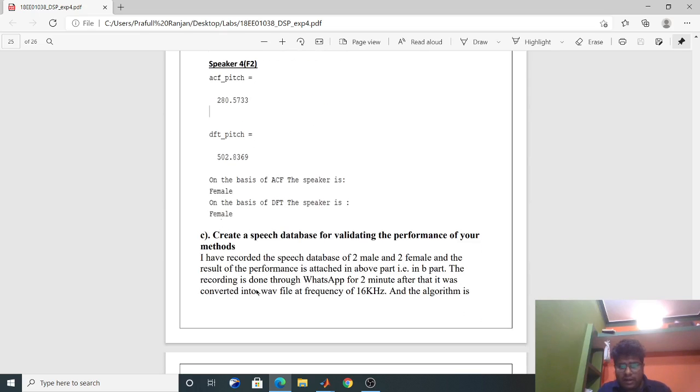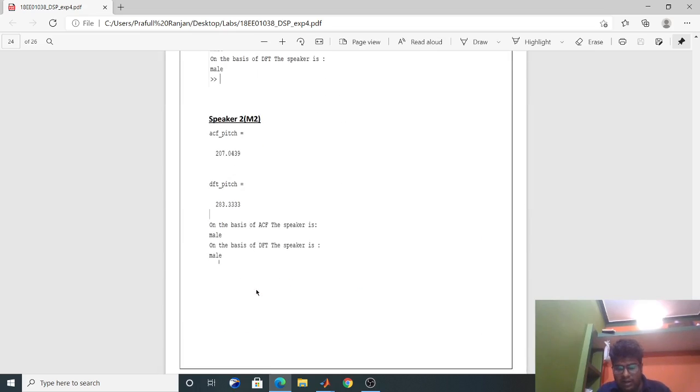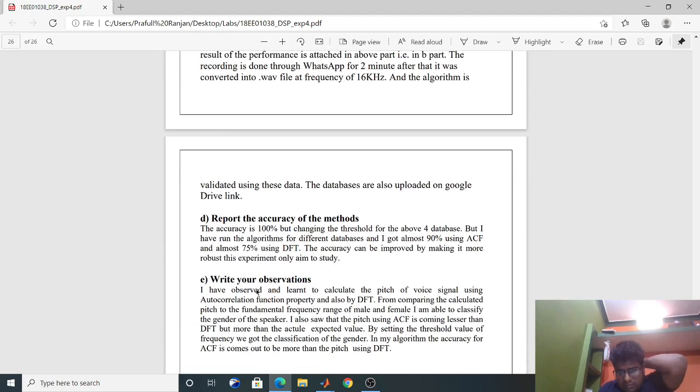Now let's come to creating a speech database for validating the performance of the method. I have recorded 2 male and 2 female voices on WhatsApp, sampled at 16 kilohertz, and converted into .wav format. The database is uploaded on the Google Drive link, which was sent in the group.